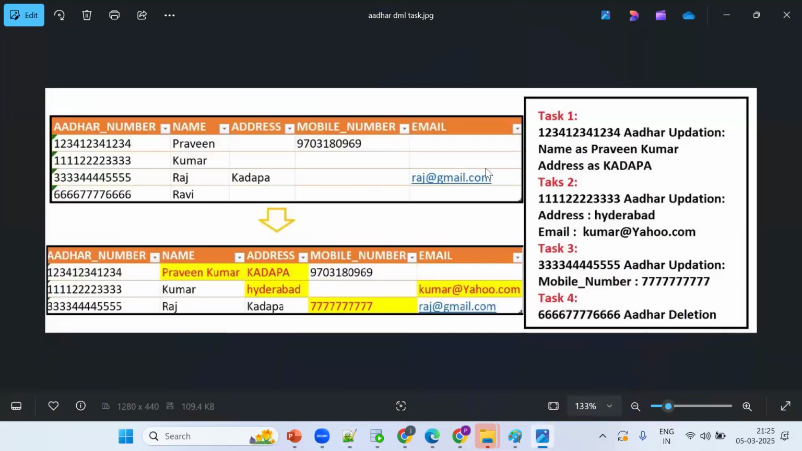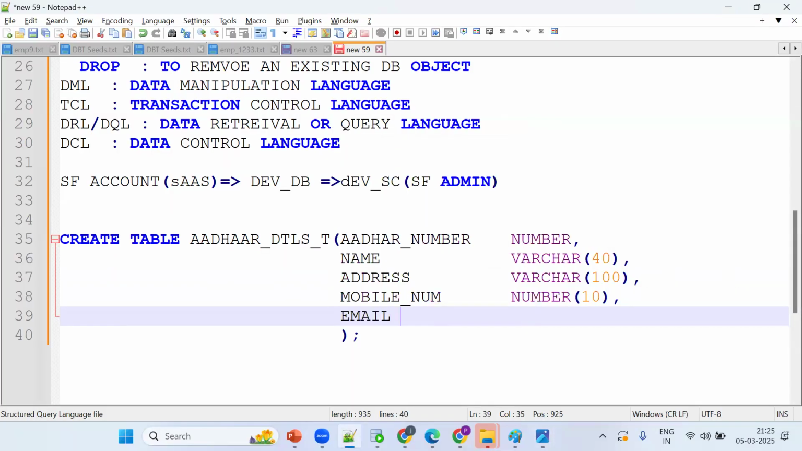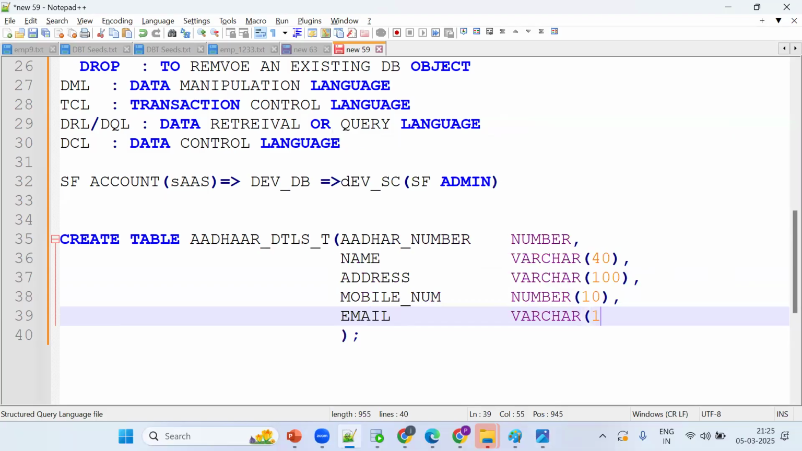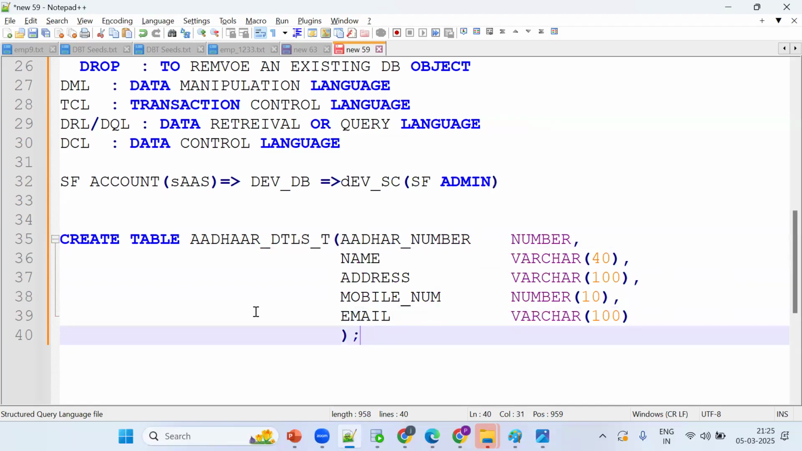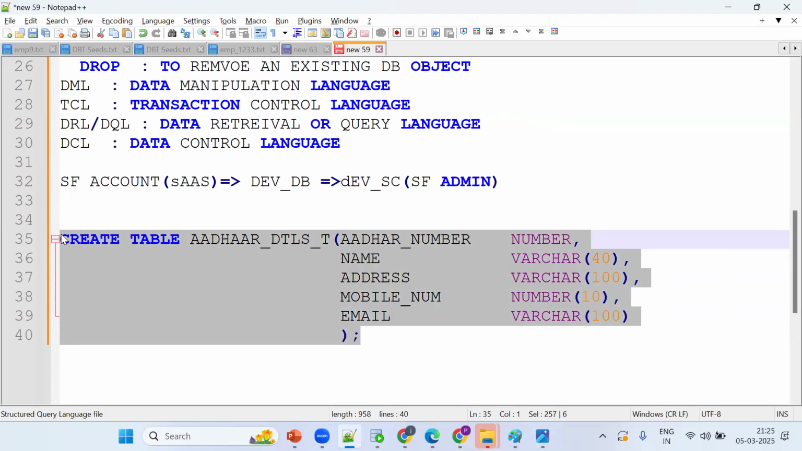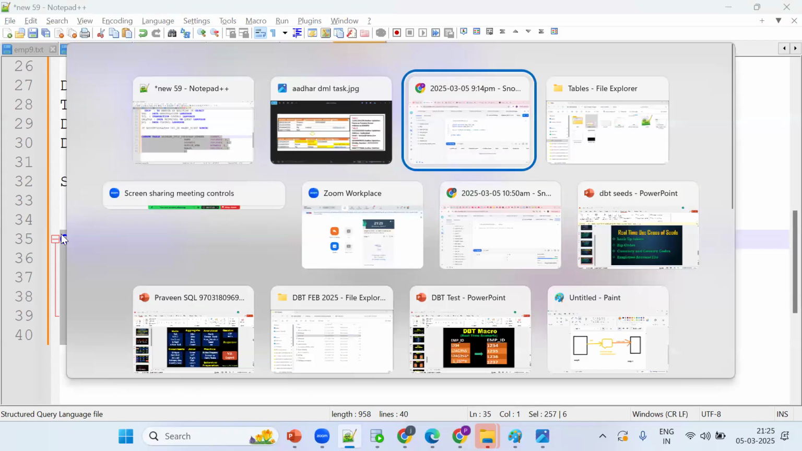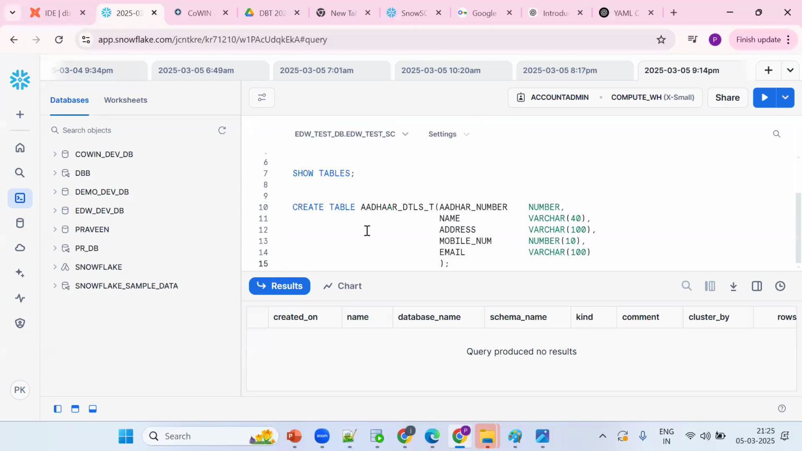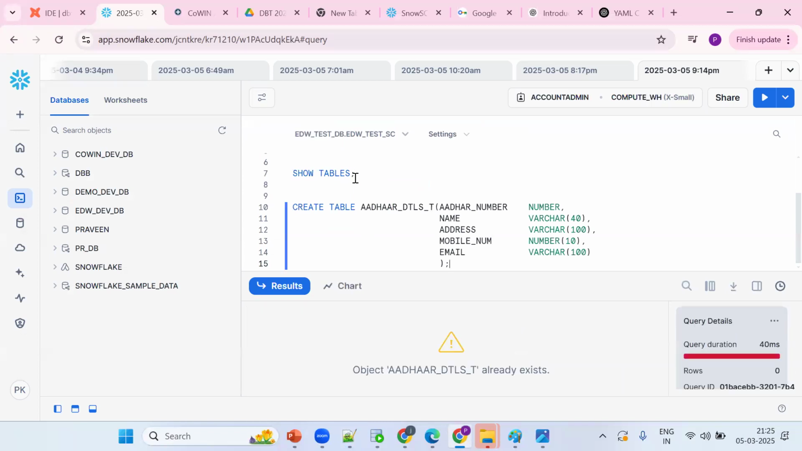What is the next one? Email. Email is a varchar. Alphabets, alphanumeric. I'm going for 100 or so. Okay, so bracket open, bracket close. Now where exactly should I execute this in Snowflake? I'm going for testing purpose, so I'll go for the testing environment. What is the shortcut? Control enter.